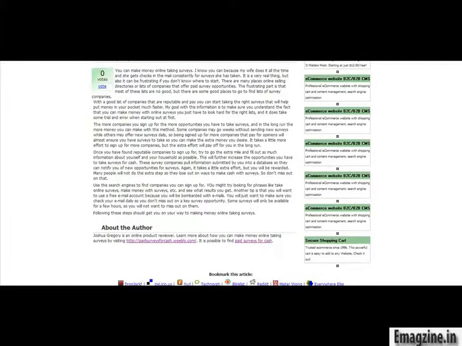And we can just click here on view. And this is for Go Articles. You can actually look at your article. They review their articles really fast, so that's to your advantage. So there you have Go Articles.